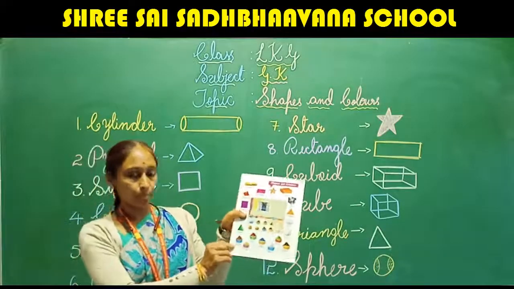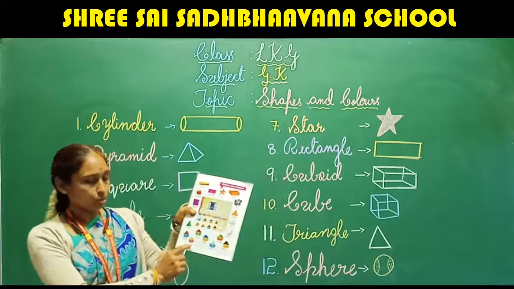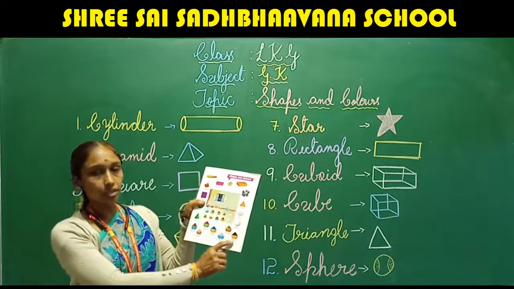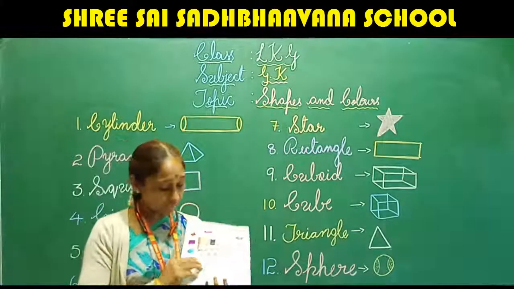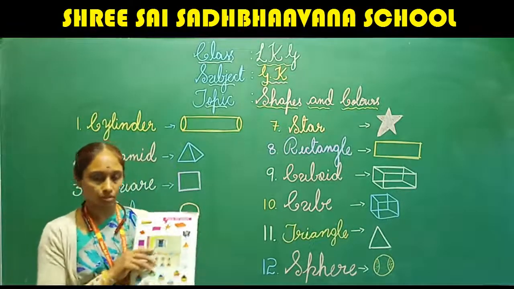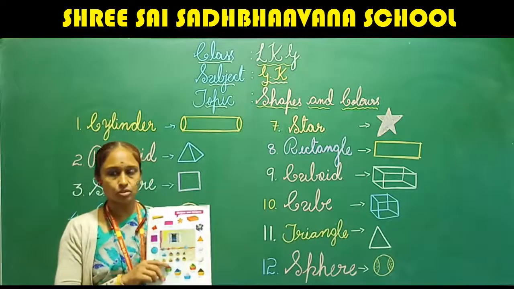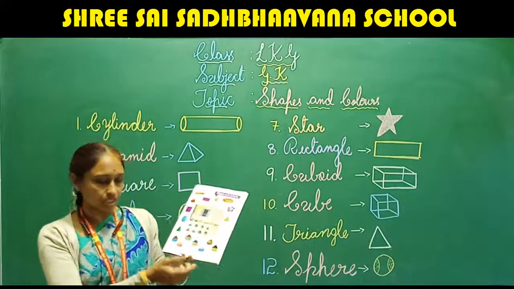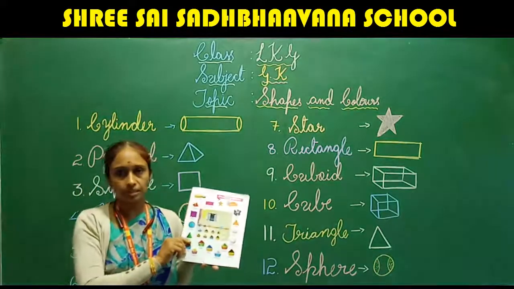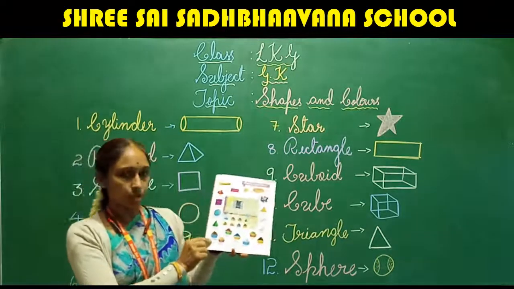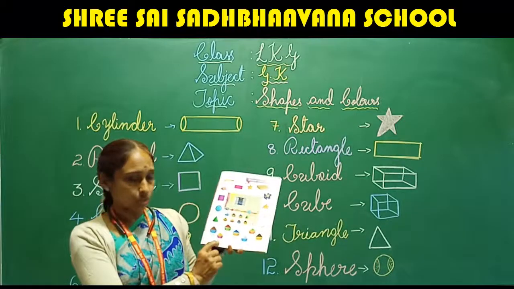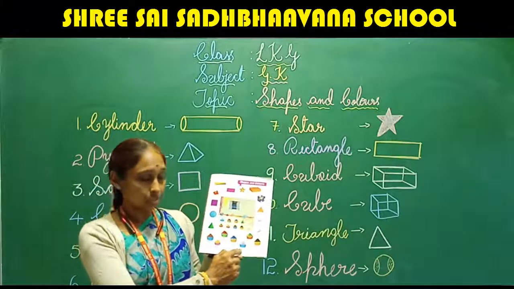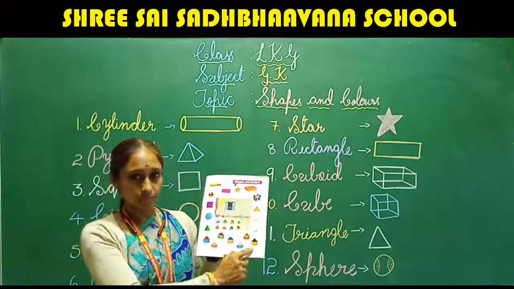Okay. This is brown, yellow, red, blue, white, green and black. Apart from these, we have many more colors also. But I am showing only the basic colors to you. First you learn these basic colors. So open your book page number 3 and look at the colors they have given here. Fine. First we have brown, yellow, red, blue, white, green, black.